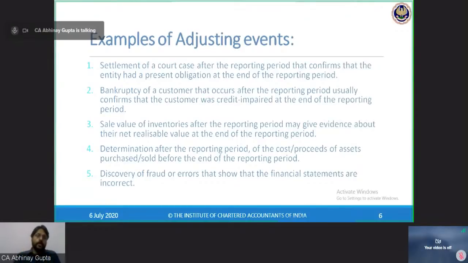If because of COVID-19 a particular business has so severe an impact that management believes they will not be able to continue the business for the next 12 months, then definitely their going concern assumption has got a hit, and hence they cannot prepare the financial statements for March 20 on a going concern basis. So that is for sure. A pandemic may hit going concern, that is correct.